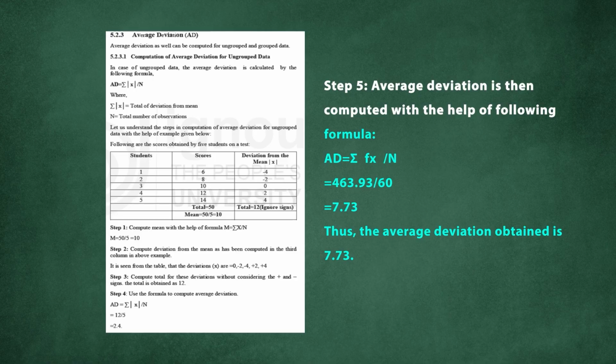So here a small x is nothing but the deviation from the mean. How do we calculate deviation from the mean? Let me discuss step by step. The very first step is to calculate the mean of the data set. As you can see, there is a table of data which has 5 data points, and in this data set the total score is 50. And how do we calculate the mean? 50 divided by 5 is equal to 10.